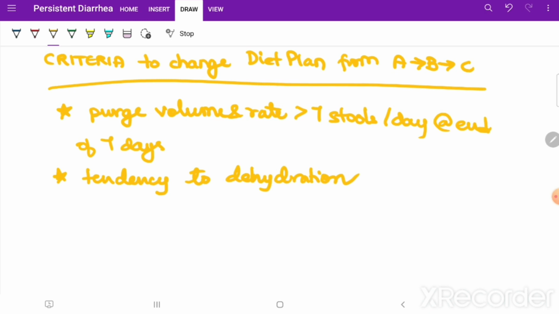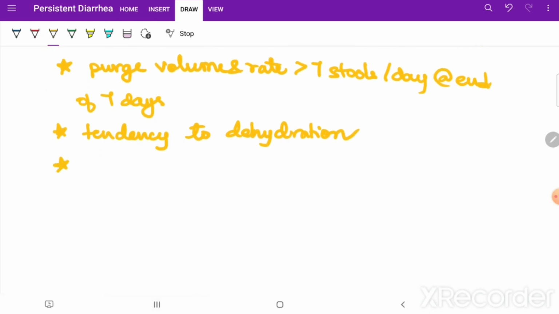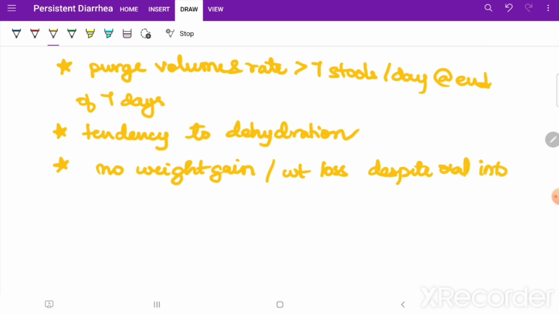Okay, and the third criteria says no weight gain, or there is weight loss despite oral intake of more than 100 kilocalorie per kg per day for how many days? 3 days.